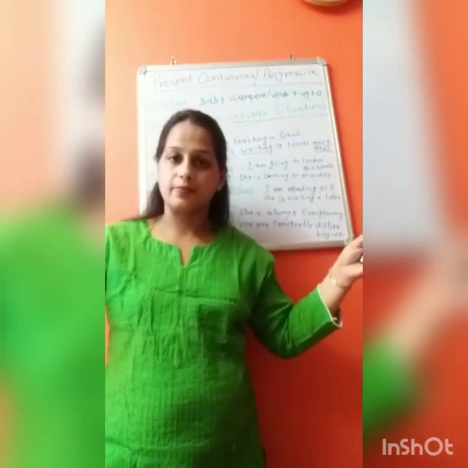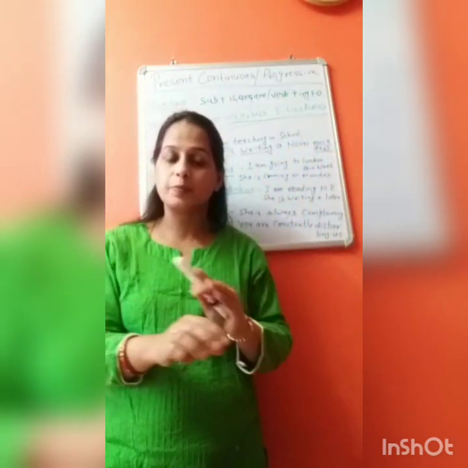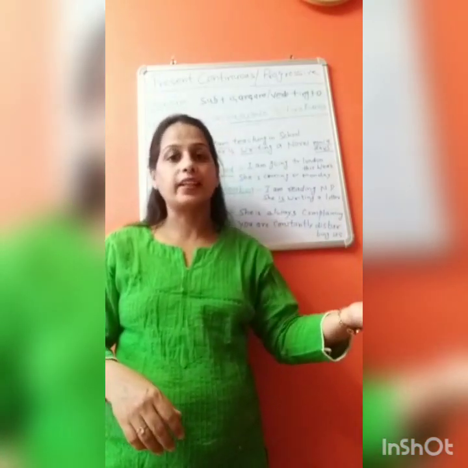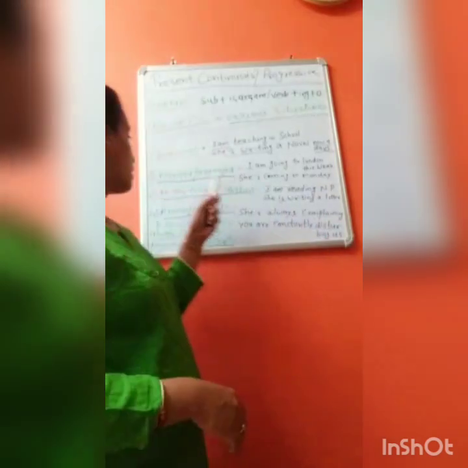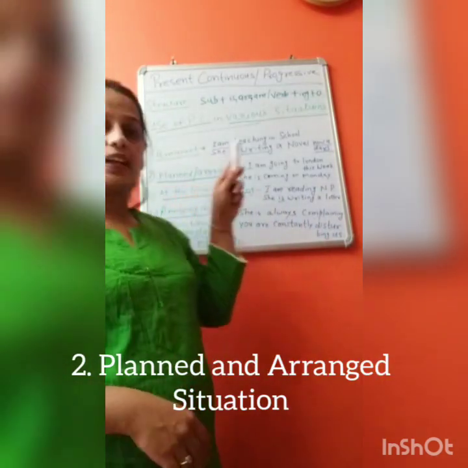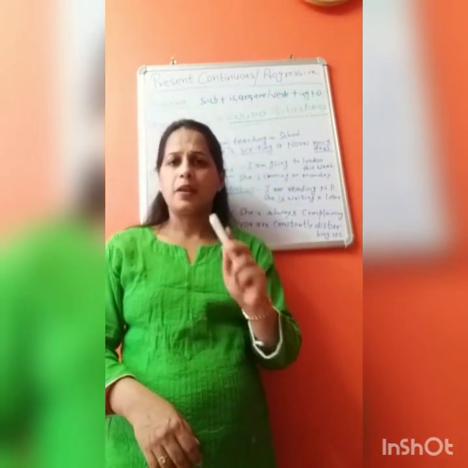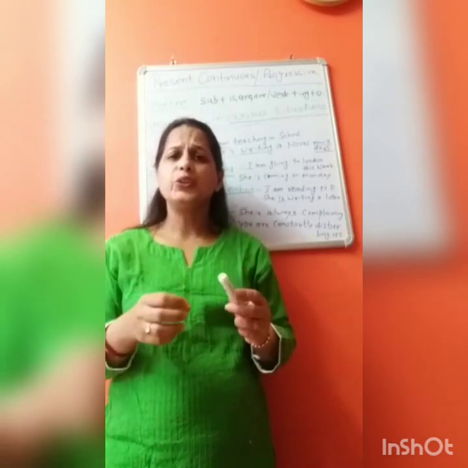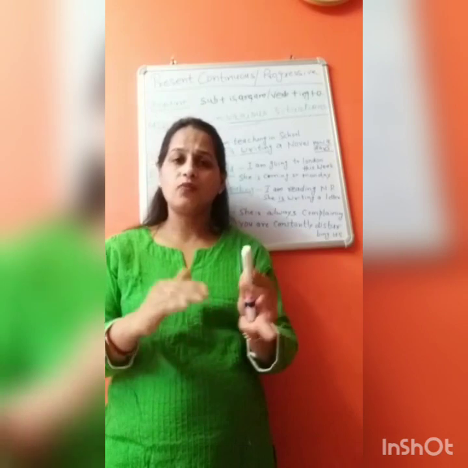Right now, at the time of speaking, she is not writing, but these days she is writing a novel. Second, planned and arranged actions. Sometimes you need pre-planning of work.